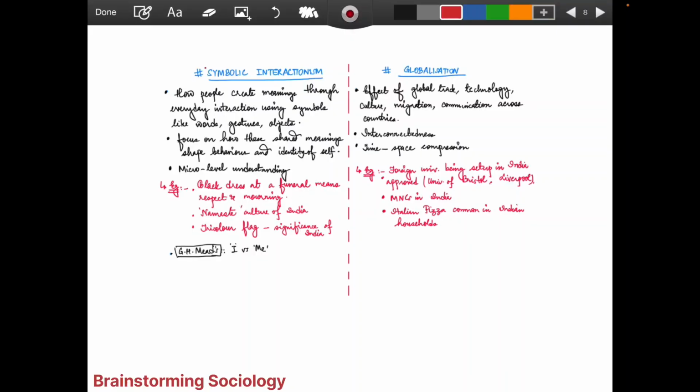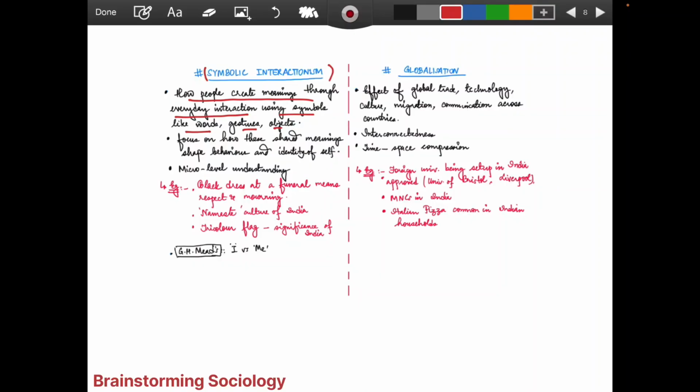Okay, coming to the next, symbolic interactionism. Here we talk about symbols, words, gestures, objects, and how people create meanings through everyday interactions using them. With symbolic interactionism, the very first thing we read about is G.H. Mead's concept of the development of self, the development of I versus me. It is a debate about how the I gets developed and how the me.